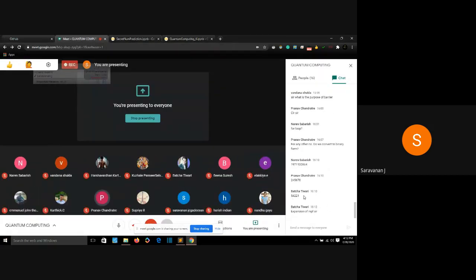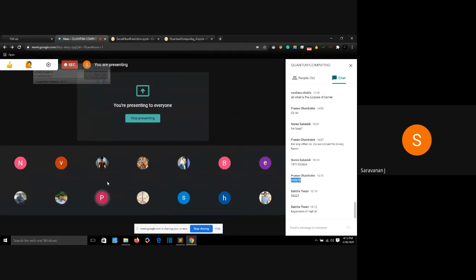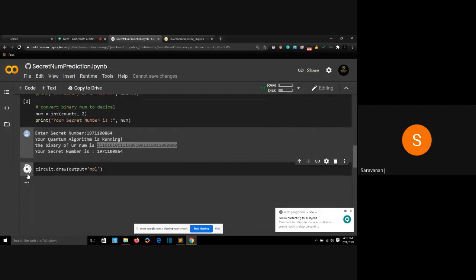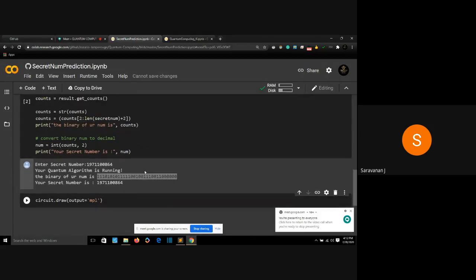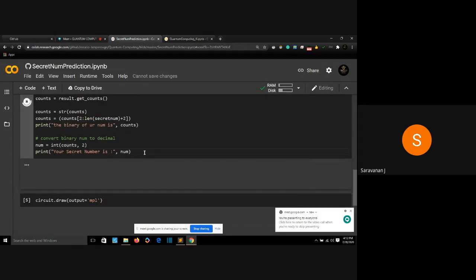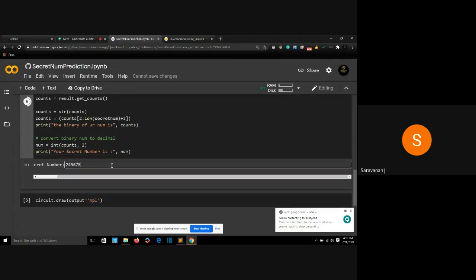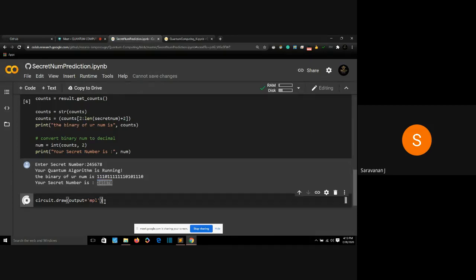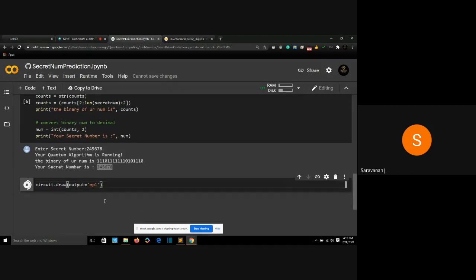So I'll use Bacha's or Pranav's number now. I'll copy it. Now this one. I'll run it. Let's see if this number has been predicted correctly. The binary of your number is big too, not as big as Narayan's. The secret number is 245678. It predicted correctly. Now when I draw the output, it will take relatively longer.